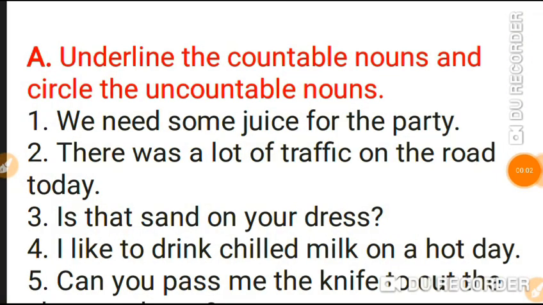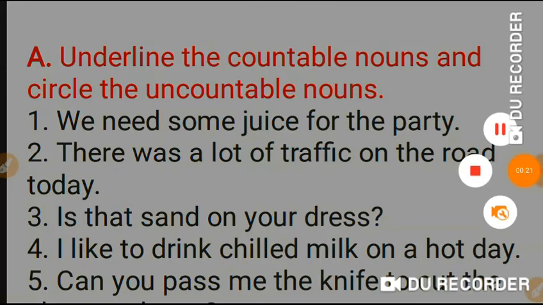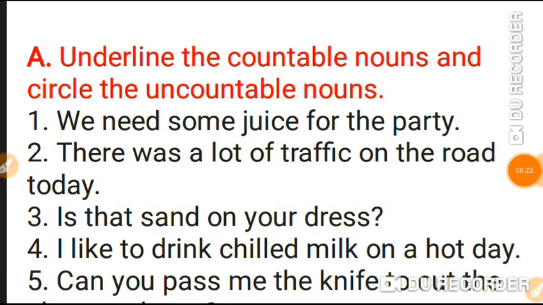Now see this question. Here you have to underline the countable nouns and circle the uncountable nouns. For example, number 1 is we need some juice for the party. So what are nouns here? Juice and party. Can we count juice?